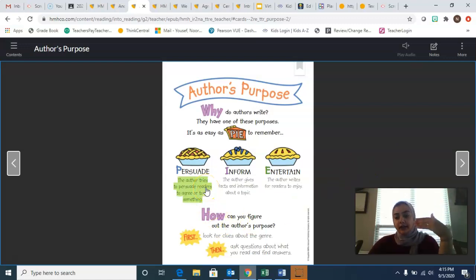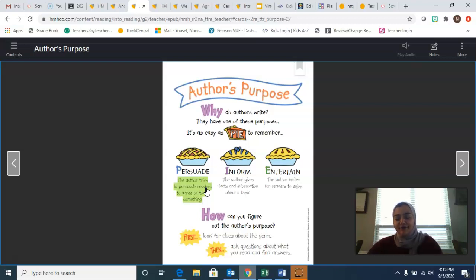So if you're reading a story about, let's say, how to make the earth clean and how recycling is really good for the earth and how recycling helps keep the earth healthy, right? Then what's the author's purpose of that story? Actually, they're informing you because that's a fact. Persuade is more of something that's not a fact, but they're trying to convince you that that's what's right. Okay?